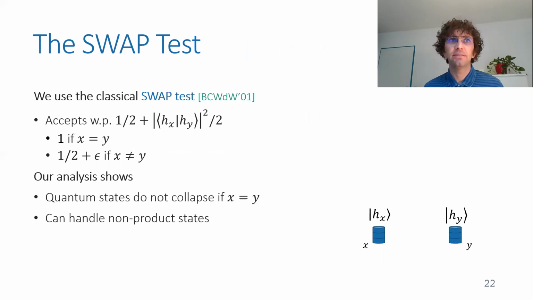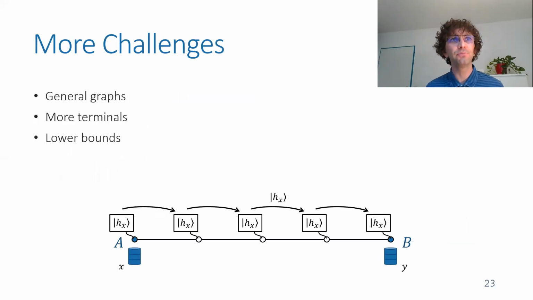And we analyze this swap test a bit more to make sure that the quantum states do not collapse if x and y are equal. So as long as the system is okay and the certificates are okay, you can reuse the certificates. And the swap test can also handle non-product states, as we can have here. In the wrong case, the states can be non-product states, but the swap test will catch them. They will not pass it.